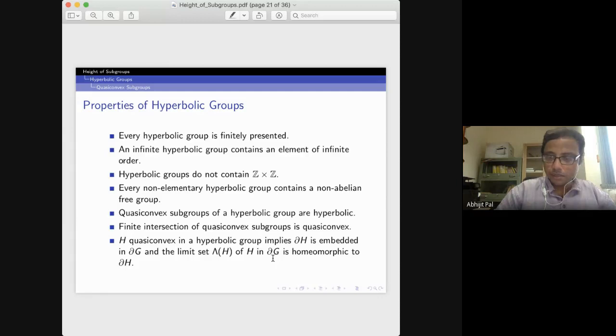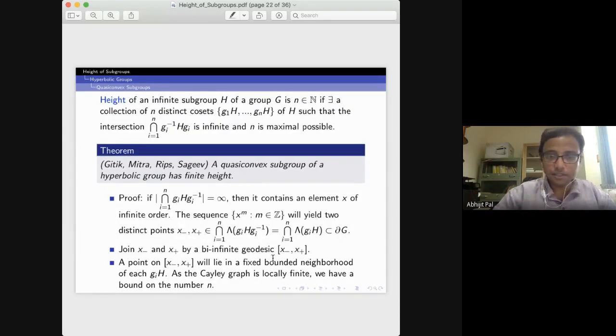Next, I'll be proving that a quasi-convex subgroup has finite height in a hyperbolic group. So let us again recall the definition of height. What do we mean by height? The height of an infinite subgroup is n.